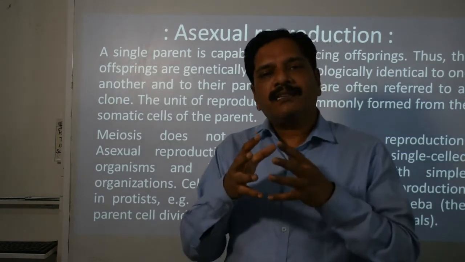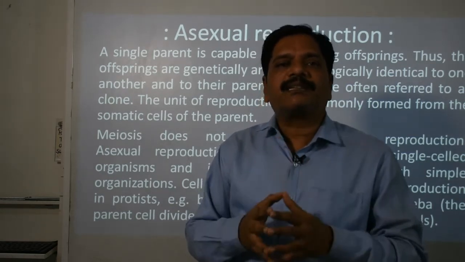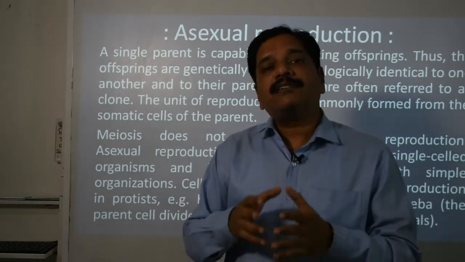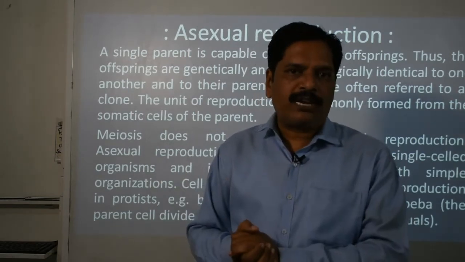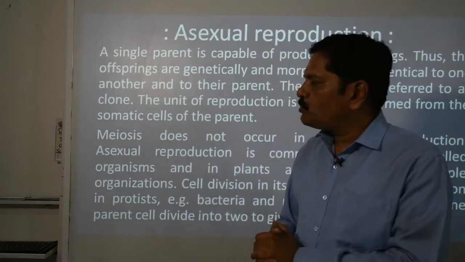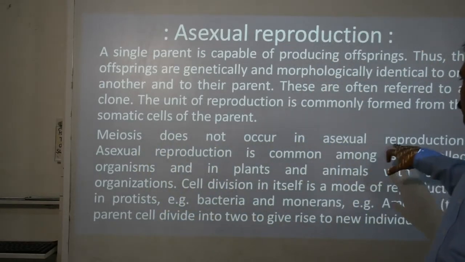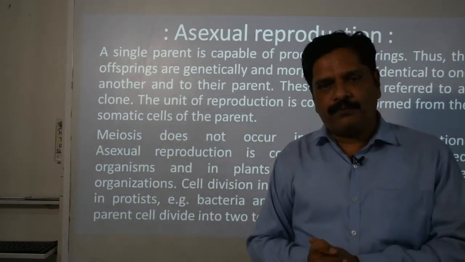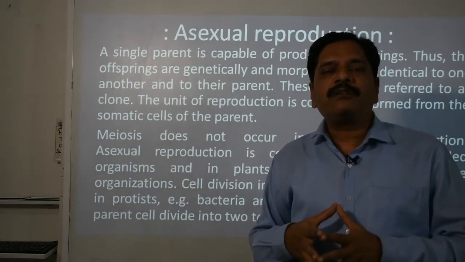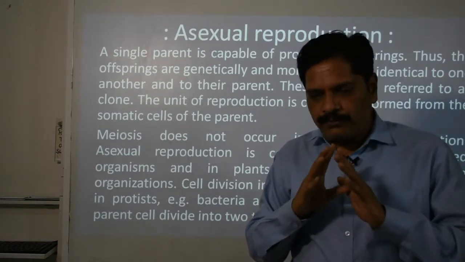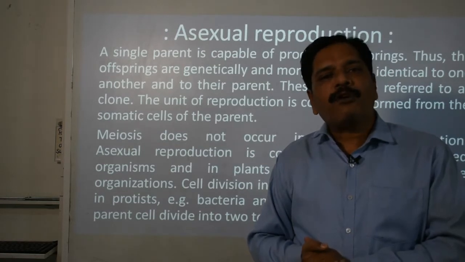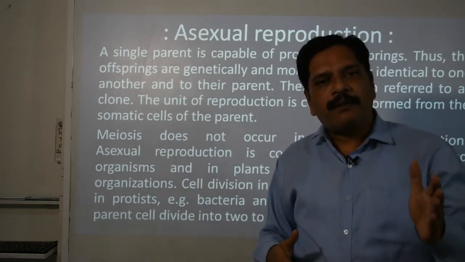Just like the germ cells present in the testis and the germ cells present in the ovary. Now meiosis does not occur in asexual reproduction, so there is no variation, no difference in the number of chromosomes in comparison with their parents.